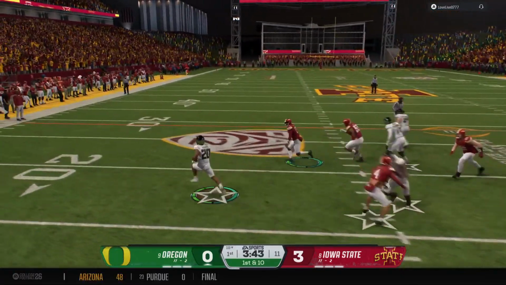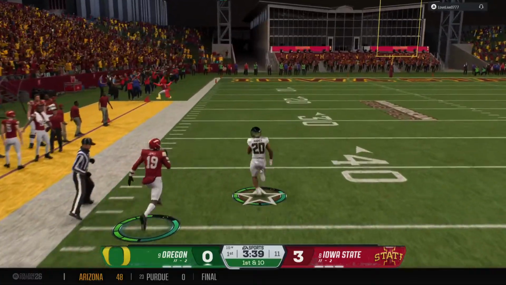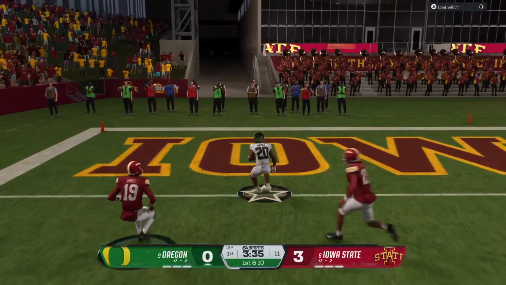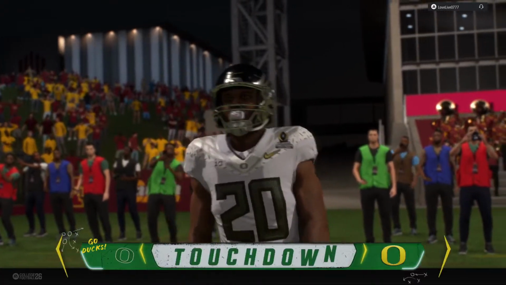It's a run to the left. He's got the first and still going. He's in the clear. At the 30 now. Inside the 10. Touchdown, Ducks. No chance to catch him there.